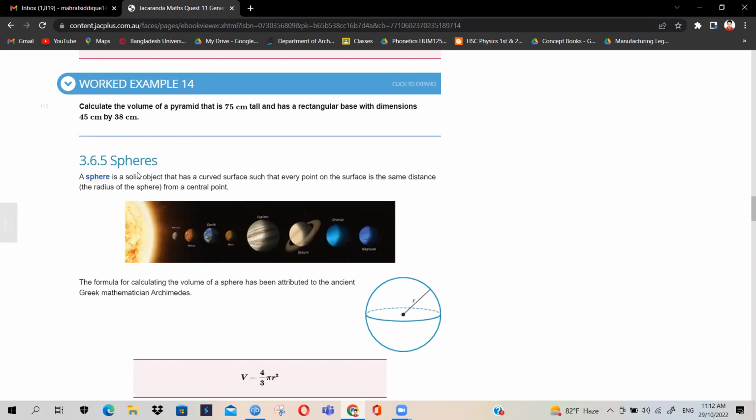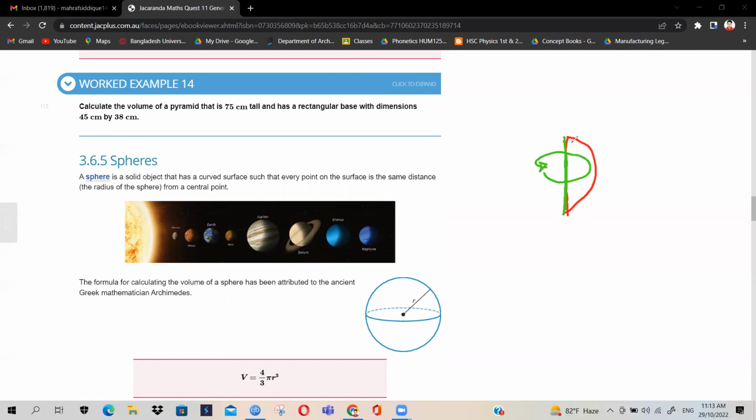Okay, now for spheres. How do we get the spheres? Let me demonstrate that first. Say for instance, you have a semicircle. We will consider this to be the axis. Now just rotate it about this axis, then you will get a sphere.